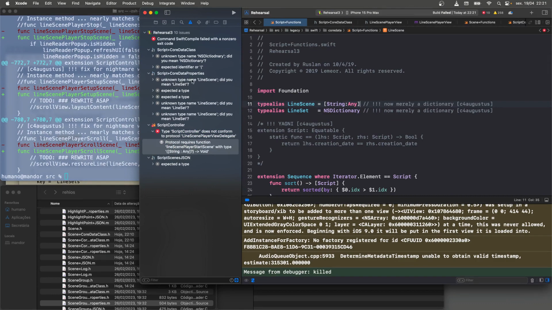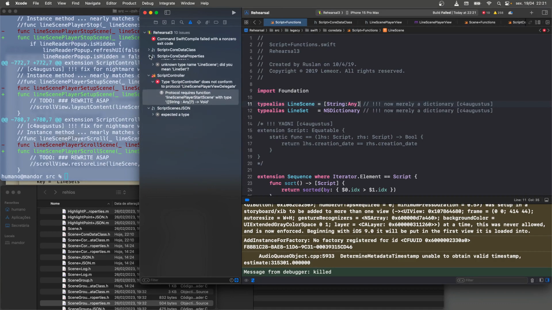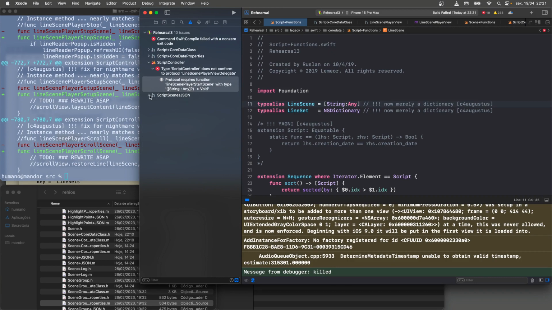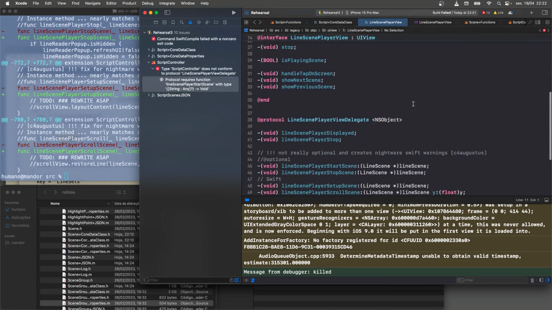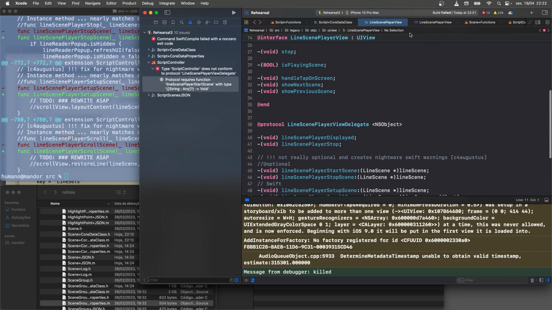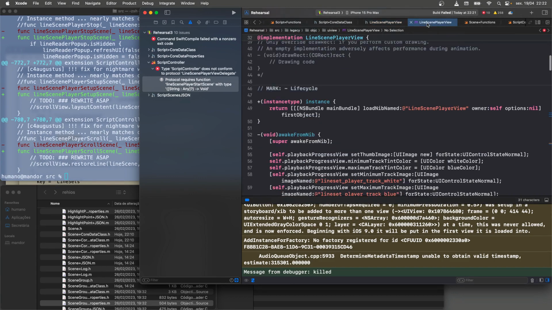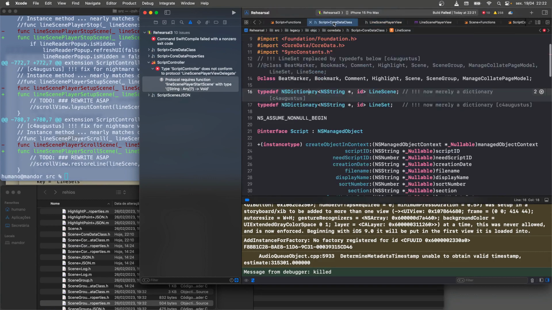It's weird how it keeps these old messages in that are no longer applicable. It's just strange. But that didn't solve the problem. LineScene, String, Any, right? Requires a function with type String, Any question mark, Void. Let me look at it one more time. I'm not going to belabor this because the other solution works. And again, this is code that's going to go away. I don't need to make it perfect.